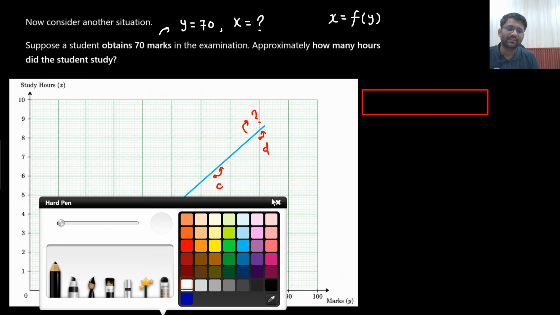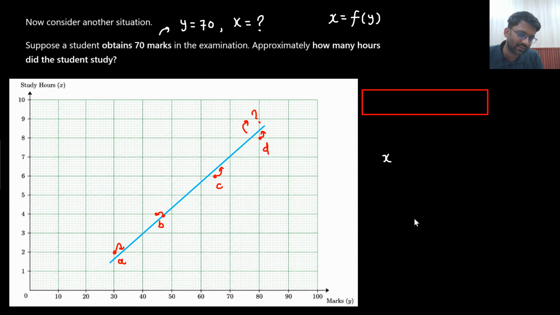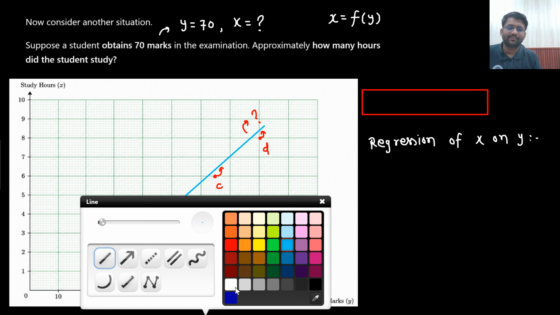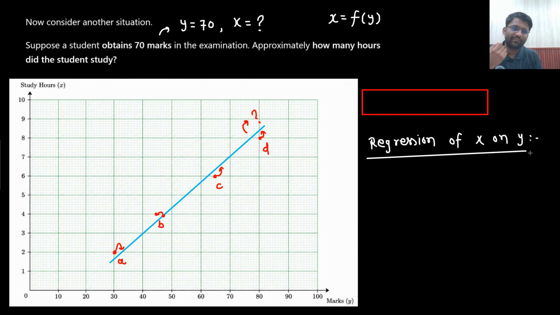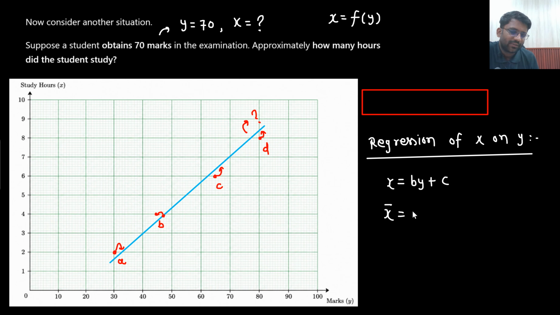And it will be regression of x on y. That means x equals by plus c. Understandable? So now what do I need to do? x bar equals to, this is what I am supposed to find out.